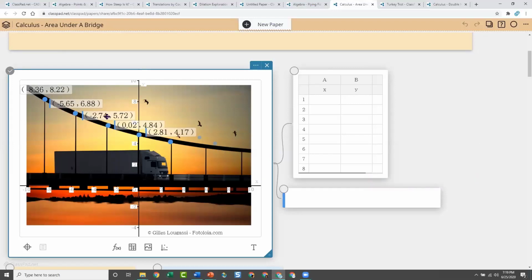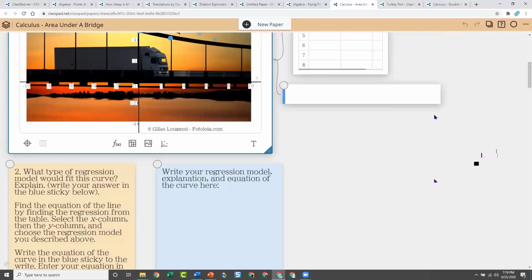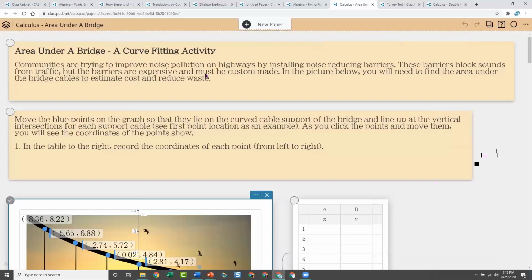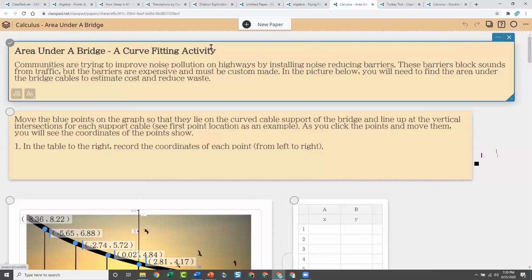And then they're going to find the area under the curve after they've done the regressions and the integrals, those types of things. So this is a calculus example. Those of you new to ClassPad, these are text stickies. So notice that they come in a color. You can change the color of everything. So this is calculus, so calculus is whatever color this is, orange, beige. And so directions, you can write directions for students.